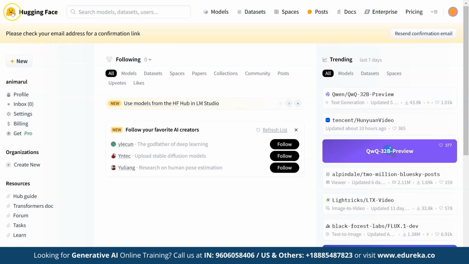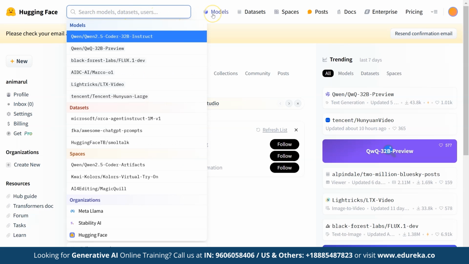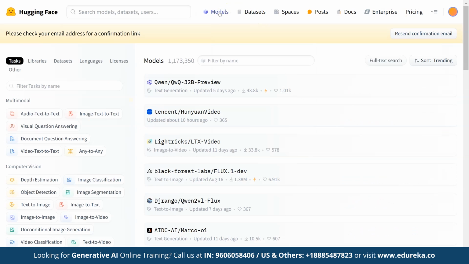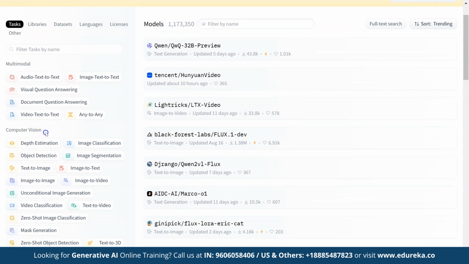You can explore Hugging Face for pre-trained models and datasets. So now, we are at the site of Hugging Face. You can see options like models, datasets, spaces, posts, docs, etc. Now, suppose you want to code for your model, then click on models and it will redirect you here, where you can see options like libraries, datasets, languages, or licensed models, etc. Now, select the model according to your project. As you can see, we have different options here, so select your model and use this website as much as you want.